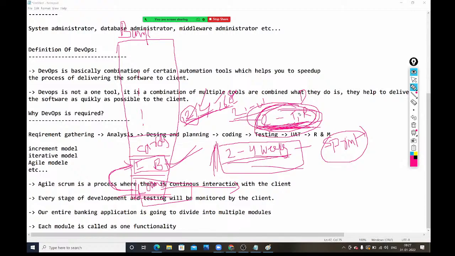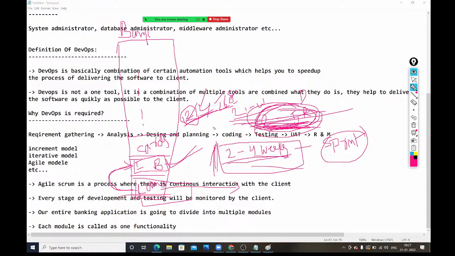They do it manually. But by using DevOps, this entire process we are going to make automated. They won't take much more time. Within 2 hours or 4 hours, they can complete this second phase. If there are any issues, they will inform the development team, and the development team will work on that issue. Understood? That is where DevOps is used.